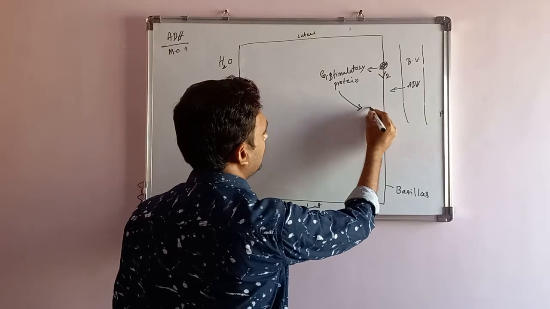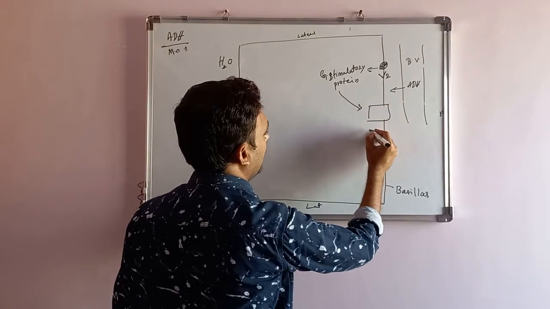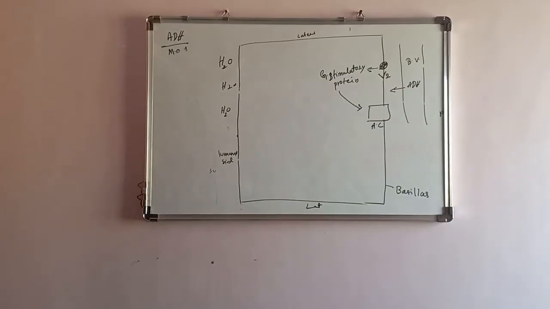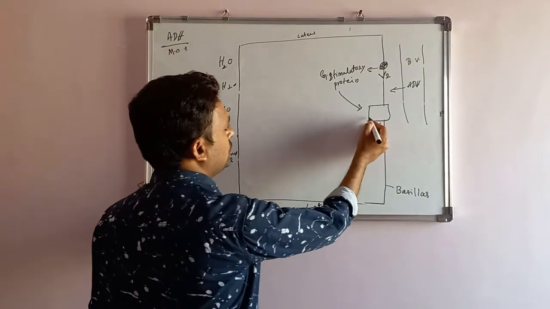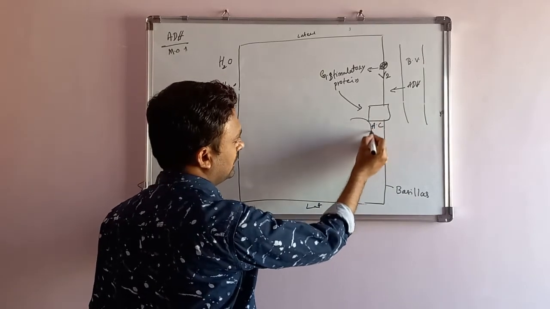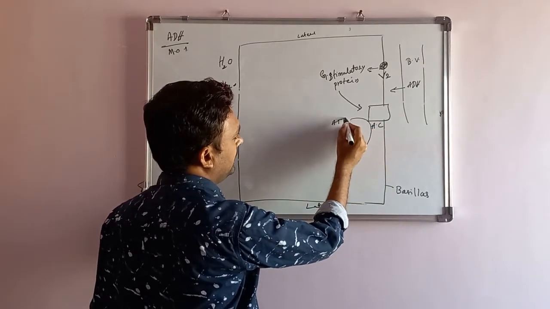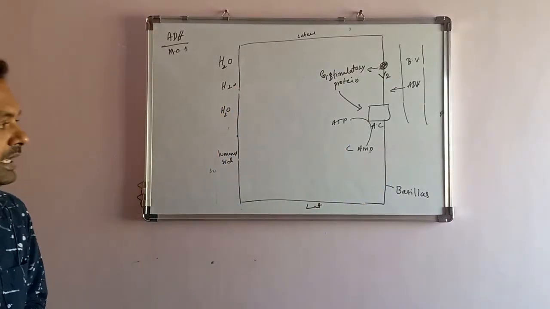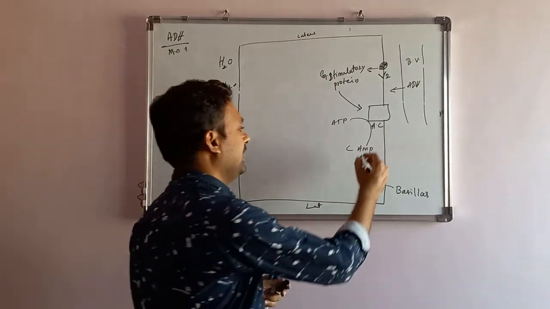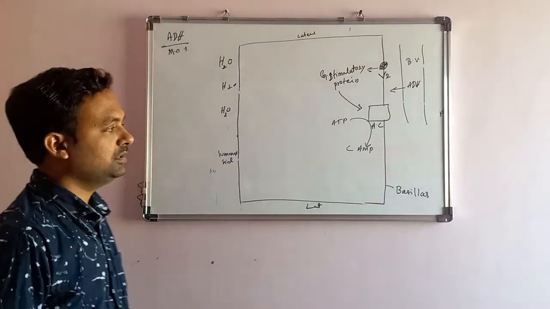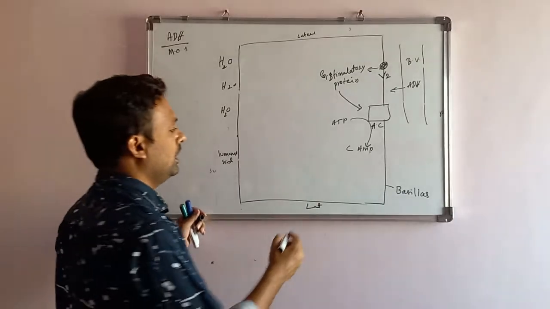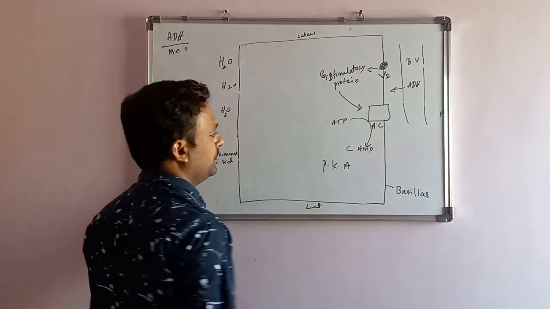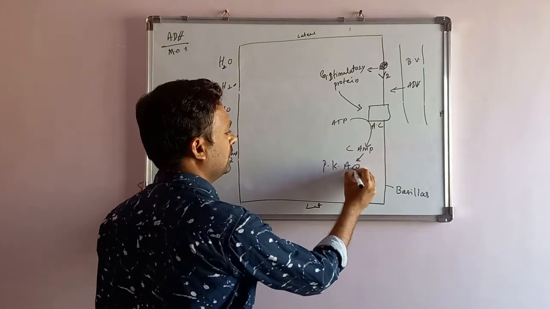Further, it will stimulate the adenyl cyclase. On the stimulation of this adenyl cyclase, there is a conversion of ATP into cyclic AMP. We require the cyclic AMP. Why? Because cyclic AMP acts as a secondary messenger to stimulate one enzyme here, that is protein kinase A.